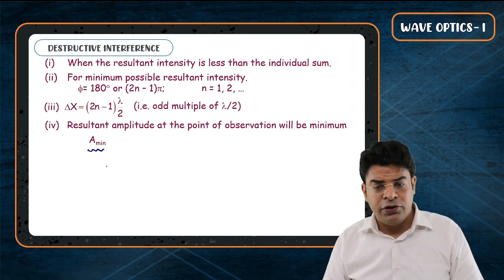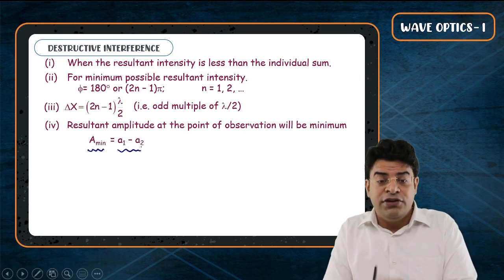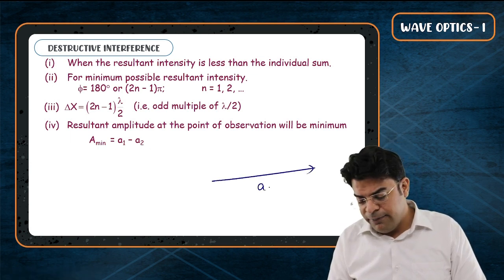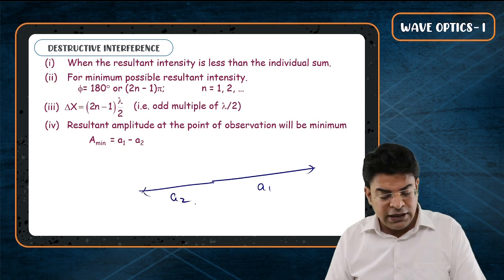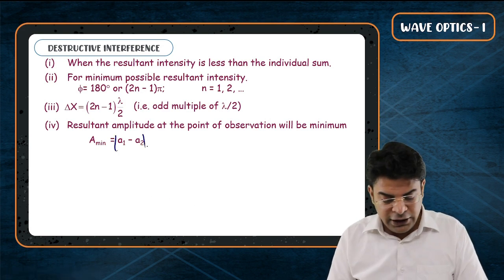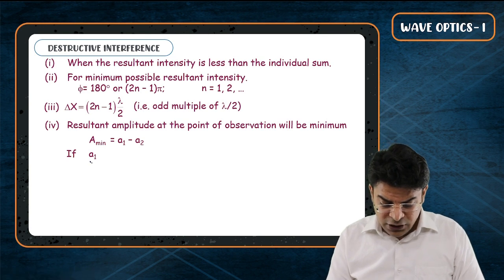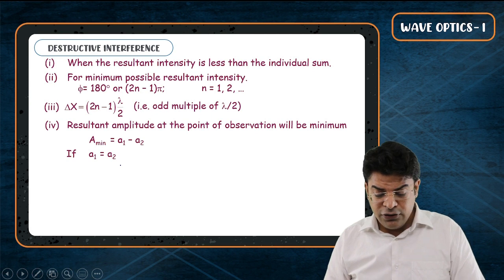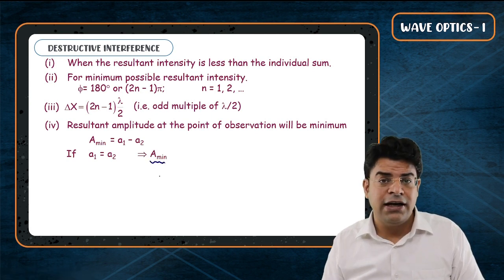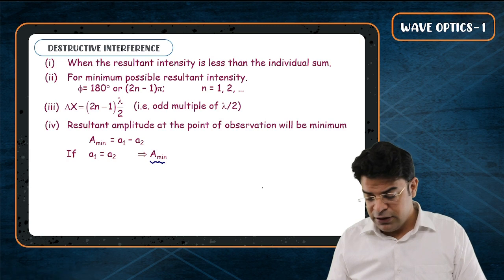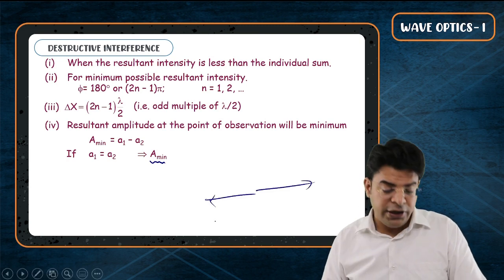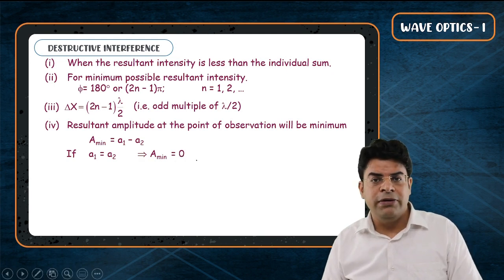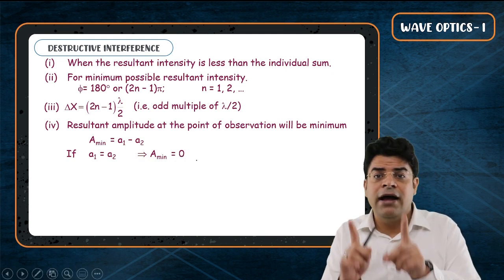The minimum amplitude will be nothing but the difference in individual amplitudes. When we have written A1 minus A2, we have assumed that the amplitude of the first one is greater than the amplitude of the second one. Technically, you should place a mod here. Next, bachcho, if the amplitude of the first is the same as the amplitude of the second, then you will say that the minimum possible resultant amplitude is 0. If you have got two forces of equal magnitude pointing in opposite directions, they will cancel out each other. So you will get minimum amplitude to be 0, given that both of them have the same amplitude.